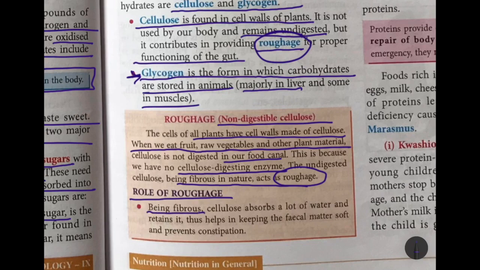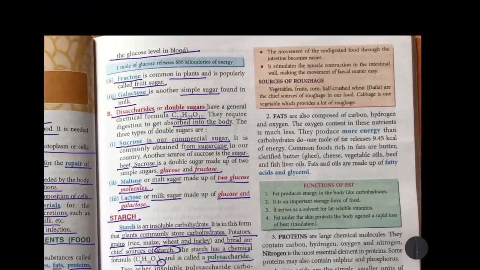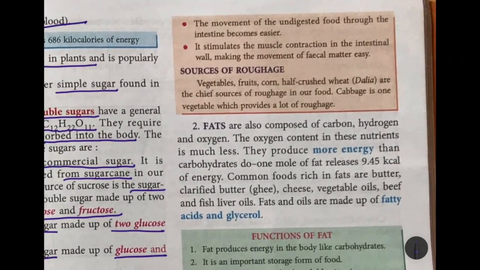It absorbs a lot of water and keeps it. So it keeps our fecal matter soft and prevents constipation. The movement of undigested food through the intestine becomes easier because of the roughage. It also stimulates muscle contraction in the intestinal wall, making the movement of fecal matter easy.